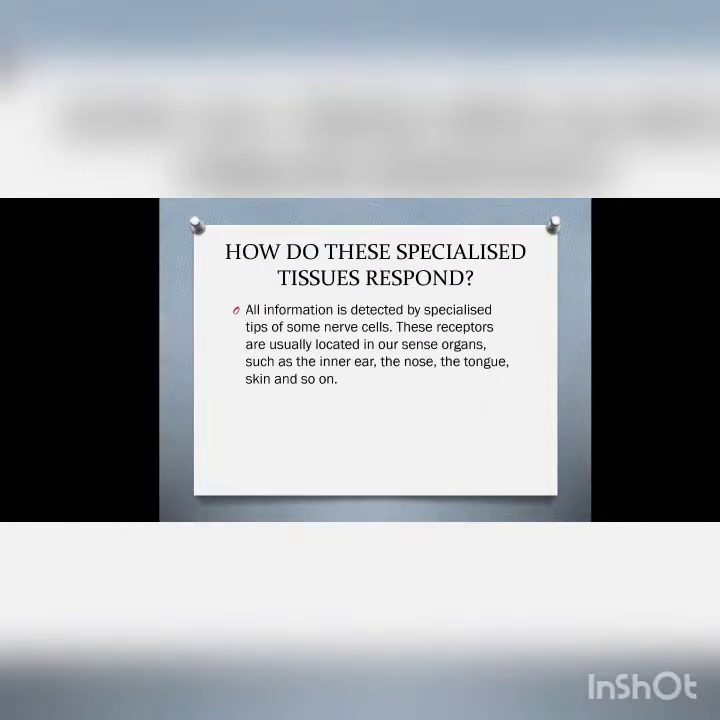How do the specialized tissues respond? All information is detected by specialized tips of some nerve cells. These receptors are usually located in our sense organs, such as the inner ear, the nose, the tongue, skin, and so on.